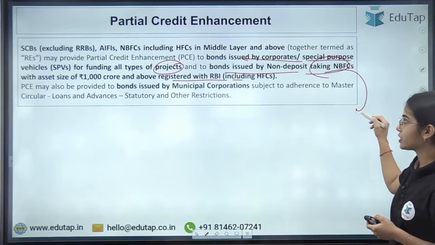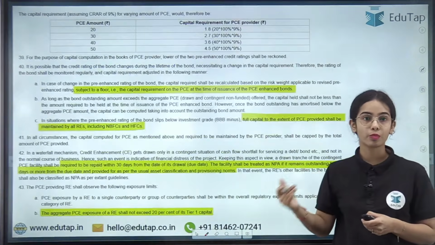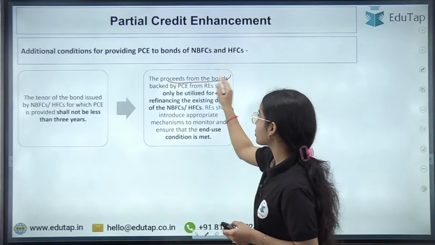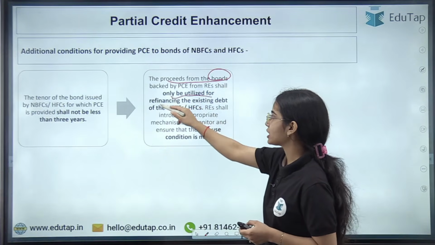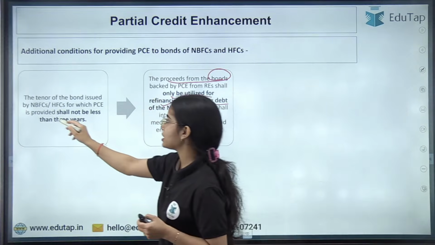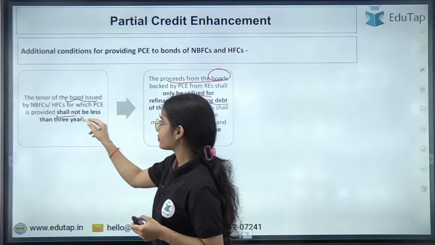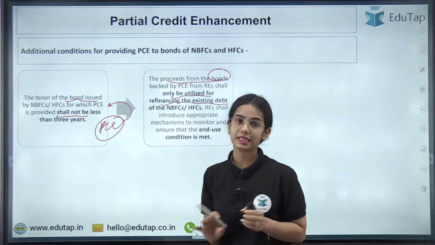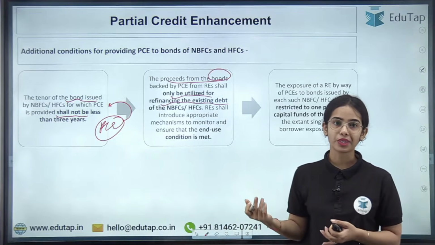And if the NBFCs or housing finance companies are issuing the bonds, then the proceeds from the bonds should be only utilized for the refinancing of the existing debt. And NBFCs and housing finance companies, if they are taking the PC, the tenure of the bond should not be less than 3 years. So these are some of the important points that you have to remember.